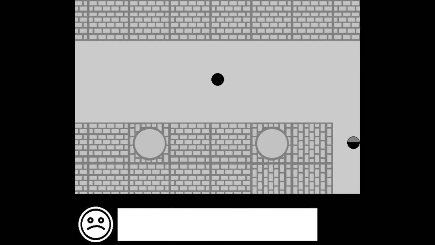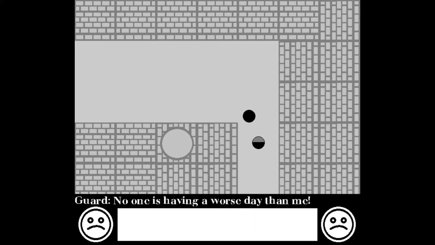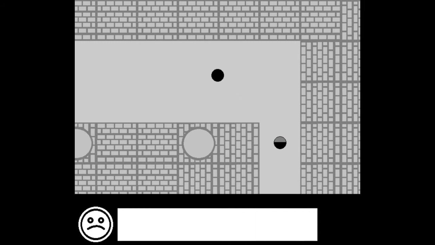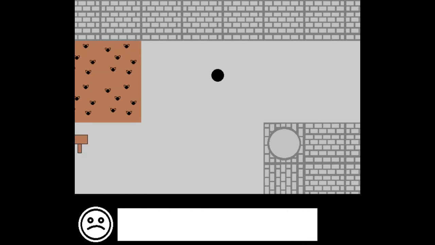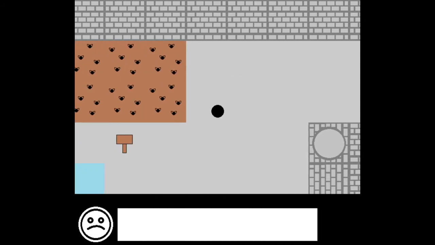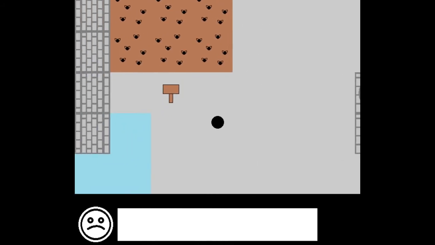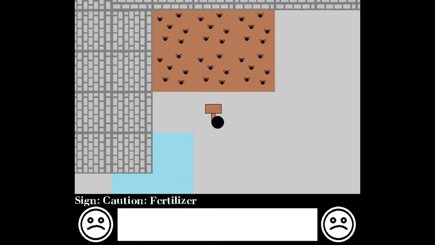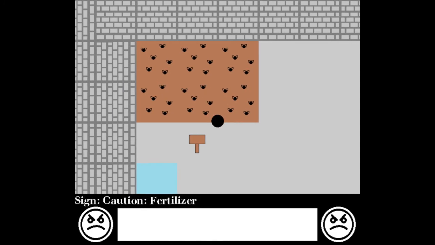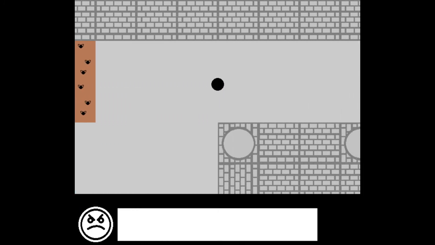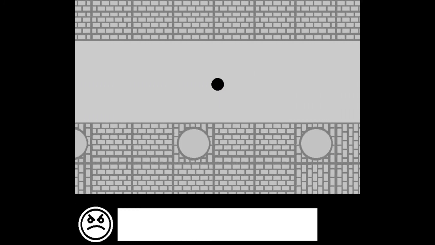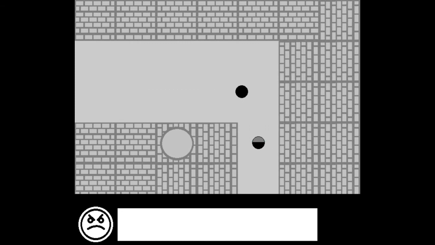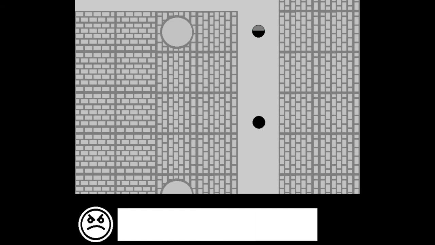And we see this man over here who wants to see someone have a particularly bad day. So what do we do? He wanted us to have a worse day than our being wet. So what's this right here? Fertilizer. Absolutely disgusting. So once we've covered in fertilizer, we can go talk to this guard and he lets us by.